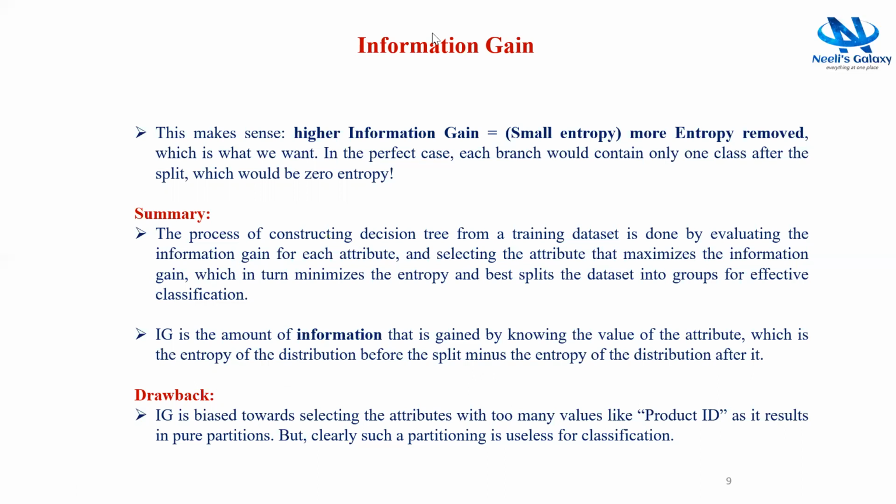Coming to the drawbacks, information gain is biased towards selecting attributes with many values, like product ID, as it results in pure partitions. But clearly, such a partitioning is useless for classification.